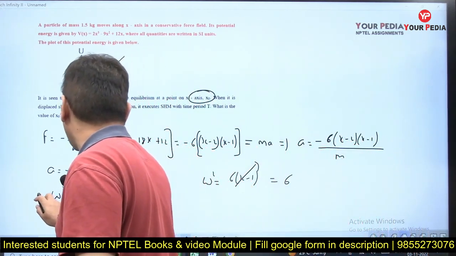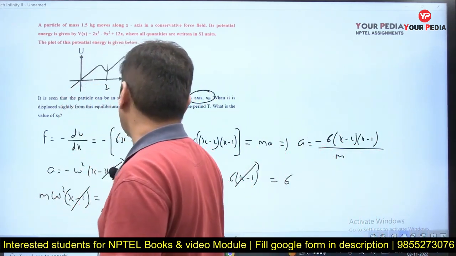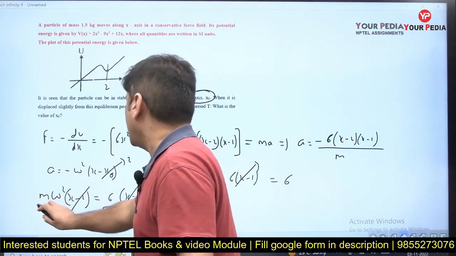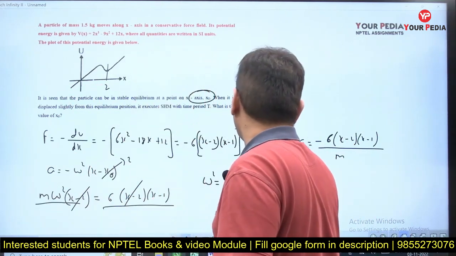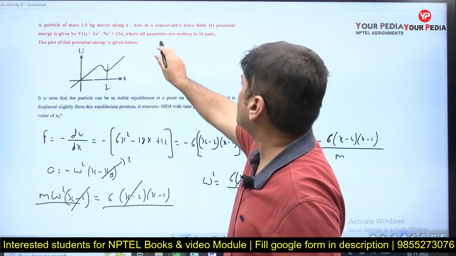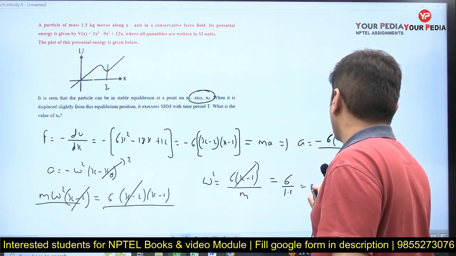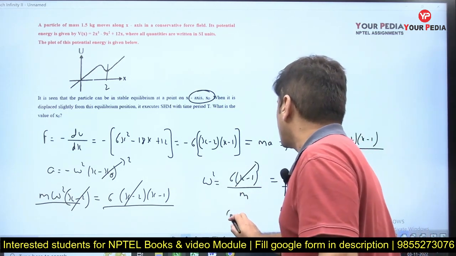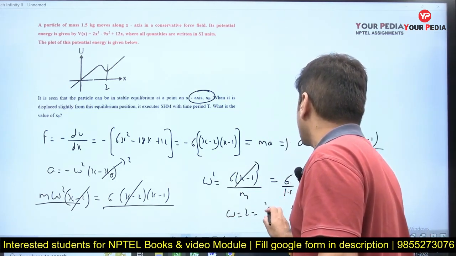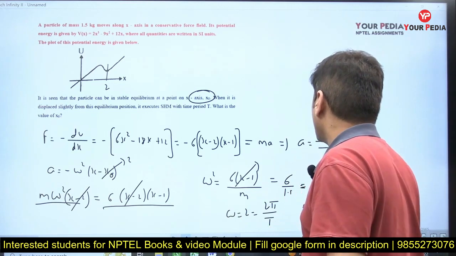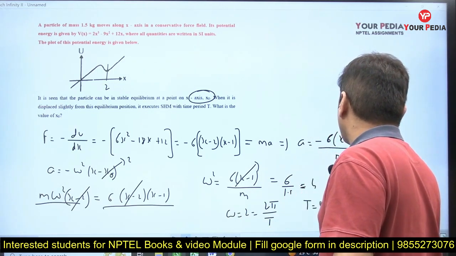This is m into a, the force, so this is divided by m. m is given as 1.5. So 6 by 1.5 is coming out to be 4. So omega comes out to be 2, and that is nothing but 2 pi by T. So the value of T in this case is pi second.